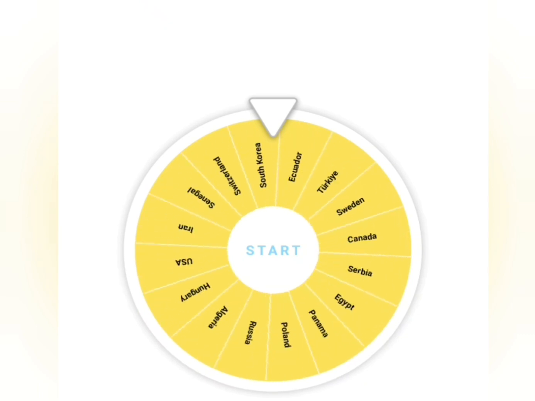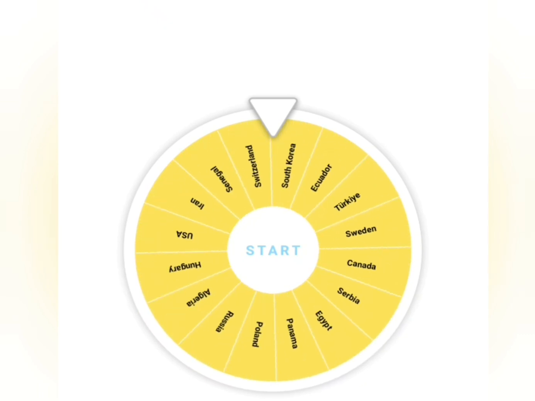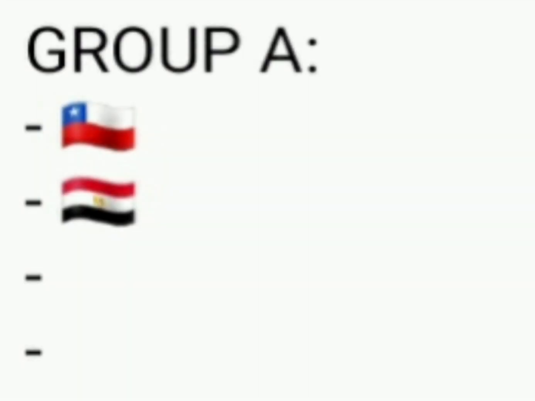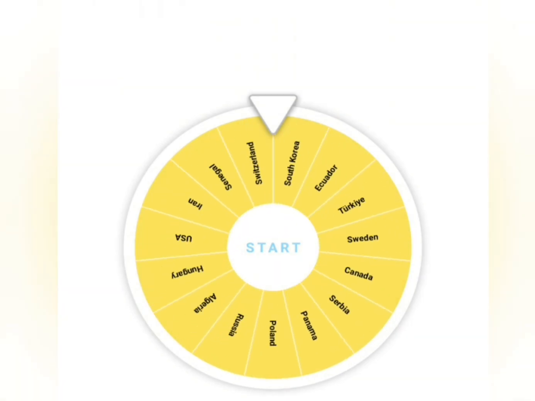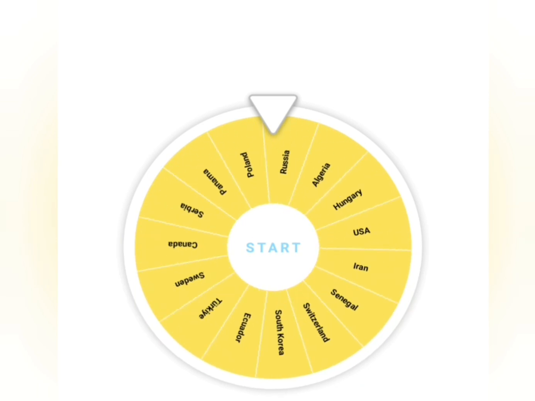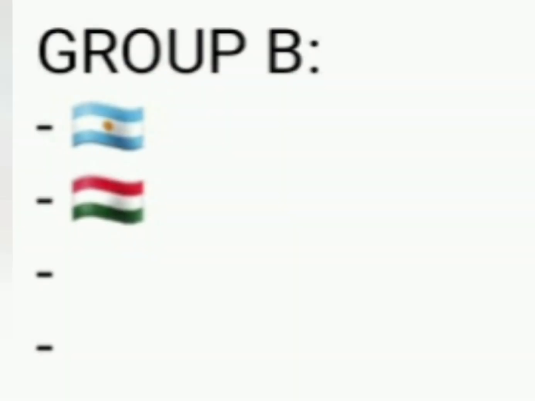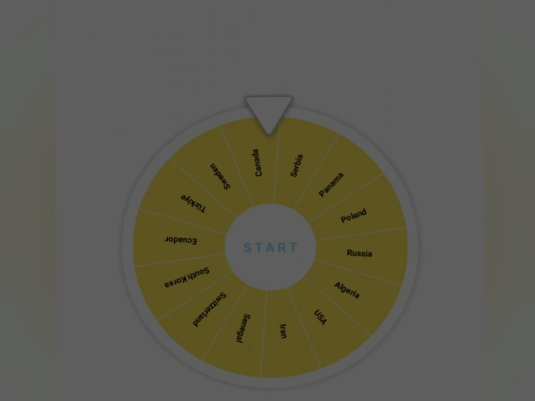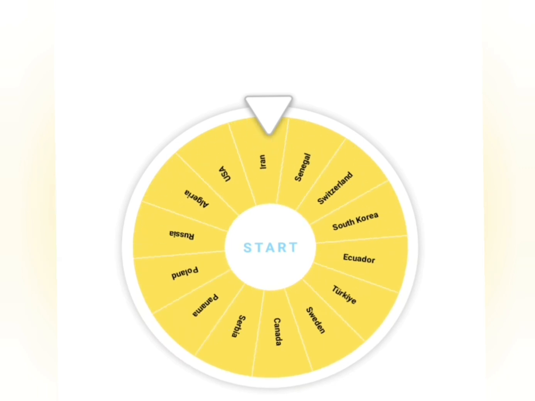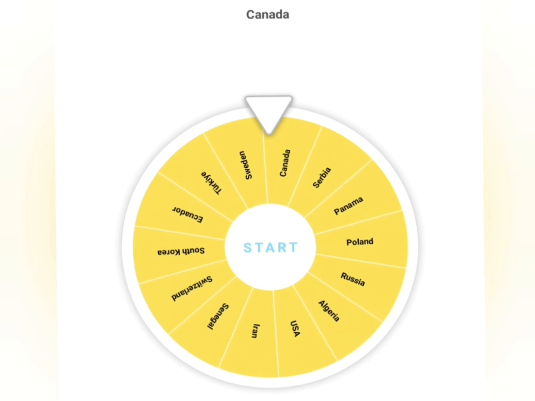Then joining Chile in Group A is Egypt. Then joining Argentina in Group B, we have Hungary, who will join Peru in Group C. It is Canada.